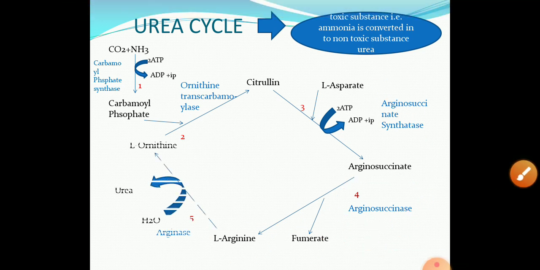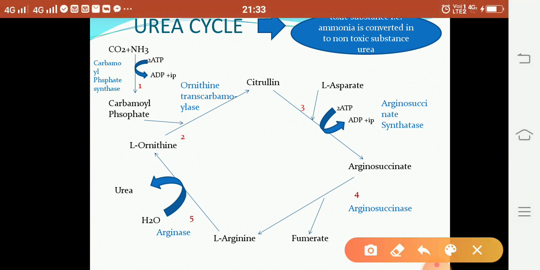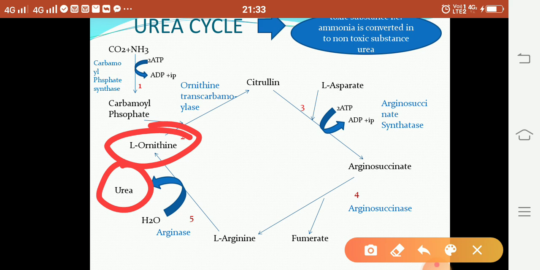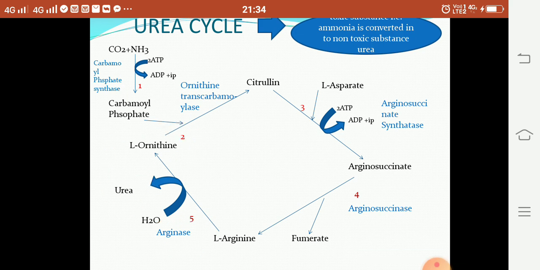Then the fifth or last step: the arginine molecule is broken into urea and ornithine by adding a water molecule in the presence of the enzyme arginase. Urea is removed from the body, and the rest is converted into ornithine. Ornithine again reacts with another molecule of carbamyl phosphate, so the cycle is repeated. This is the overall urea cycle.